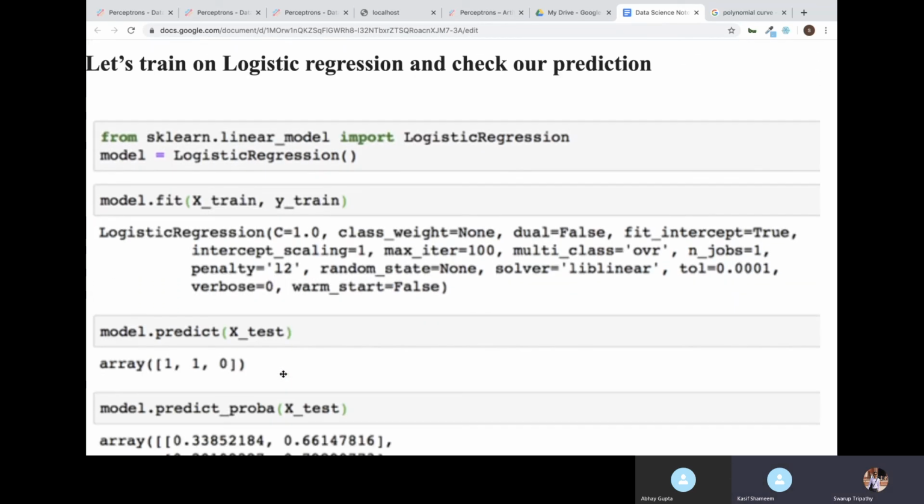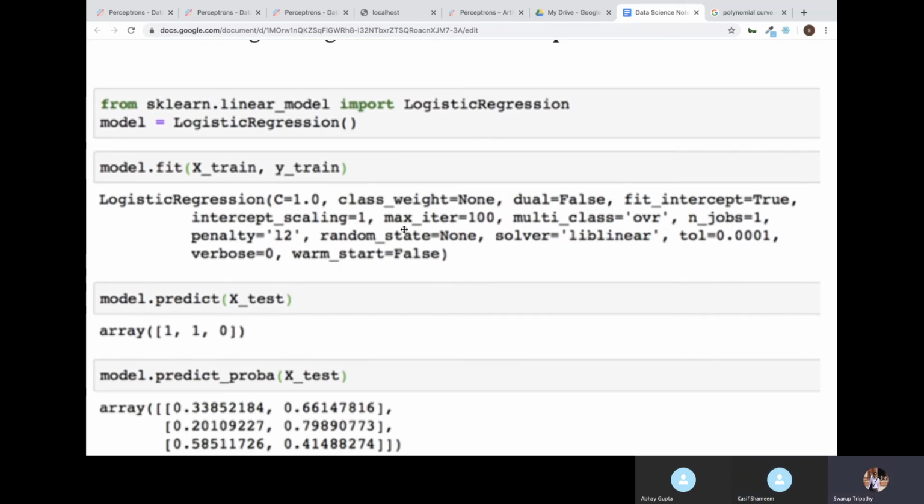Okay, next after that, here we'll be using logistic regression from scikit-learn, that is the scientific kit learn package, a Python package used for machine learning. So from sklearn linear model, this linear model we had already used for linear regression. The same linear model has this logistic regression. Then model equal to logistic regression, then model dot fit. Fit is for training, so here we are passing our training data.